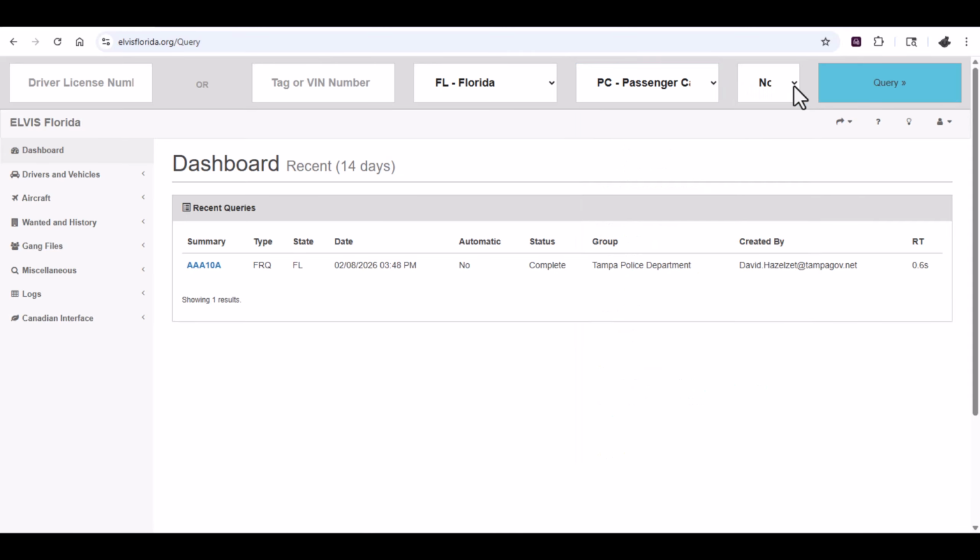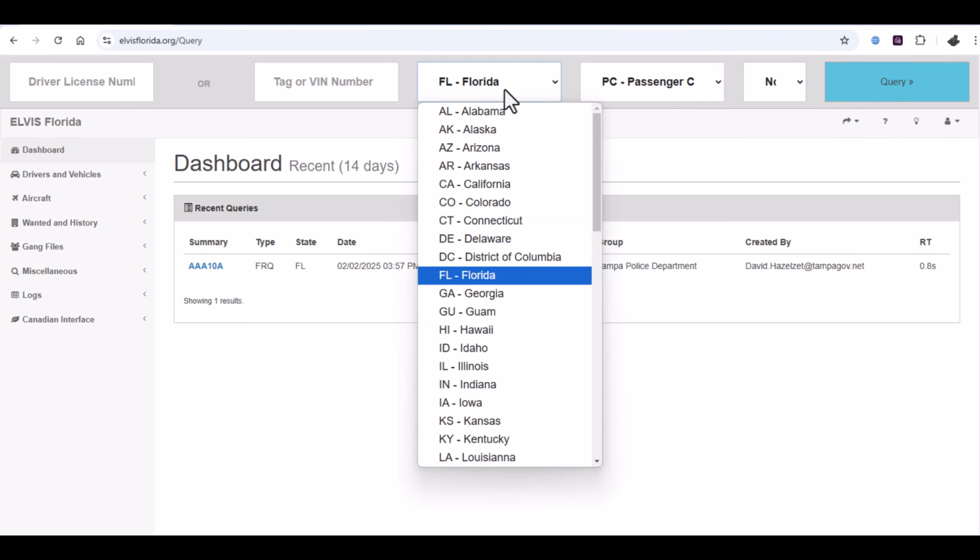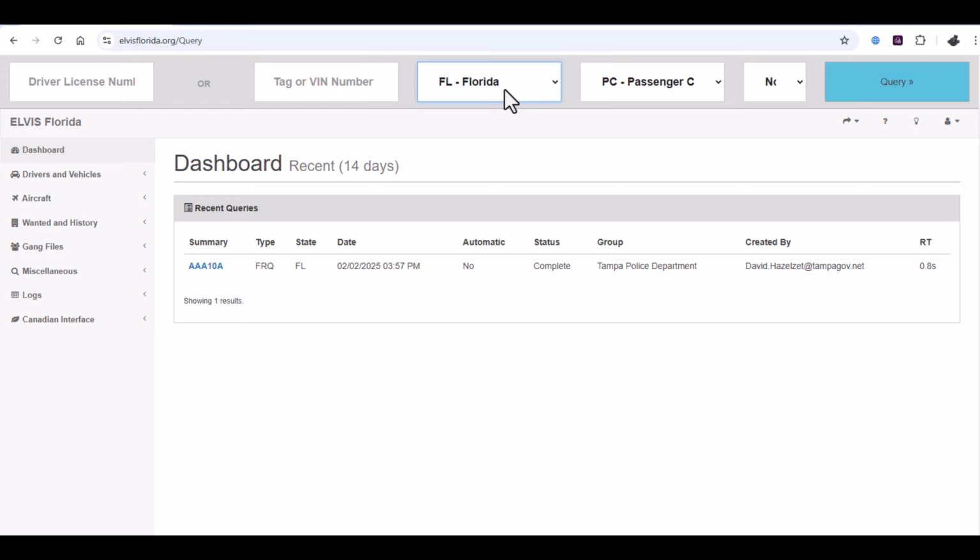If you wish to run a concealed weapon permit check at the time of running a vehicle or person, change No CCW, which is the default, to Run CCW. A concealed weapons permit check can also be done after the person query has come back. On the state field, you can either click on the down arrow to scroll through the states, or you can hit the first letter of a state multiple times to find the correct state that starts with that letter.